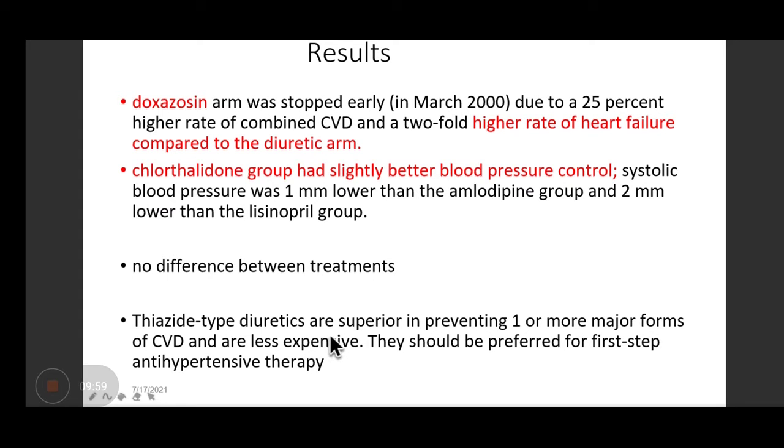Thiazide type diuretics were superior in preventing one or more major forms of cardiovascular disease, and they are less expensive also. So it was concluded that they should be preferred as the first line drug, right? It happened in 2002, and still we are doing the same thing. Diuretics are the first line treatment. If they are indicated, definitely they are being prescribed. And now we have ACE inhibitors and CCBs also.